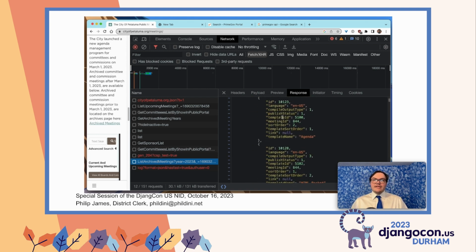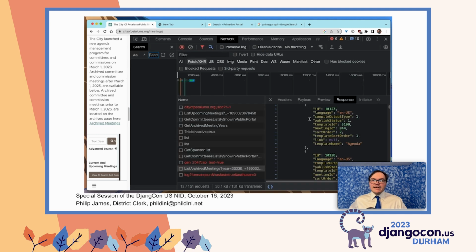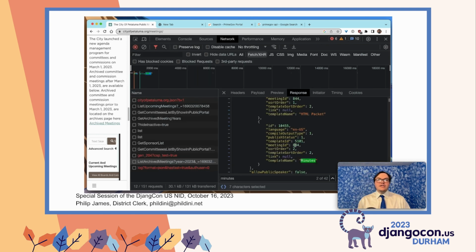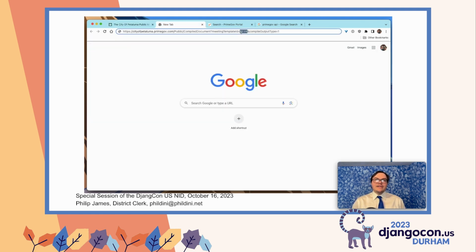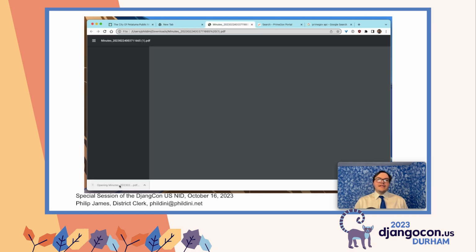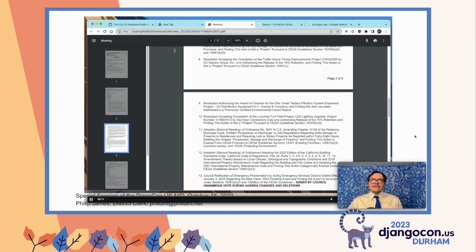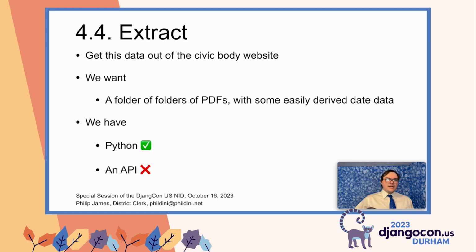This is going to be the API that I'm going to hit in order to get the minutes out of the PrimeGov API and therefore be able to refill that URL that I got earlier so that I can fetch all of the PDFs. Now I've got a template ID there, and now I can see, does that template ID actually do what I want it to do? Oh, looking pretty good. And if I open that, awesome. Okay, I now have everything I need to continue. So we have an API.